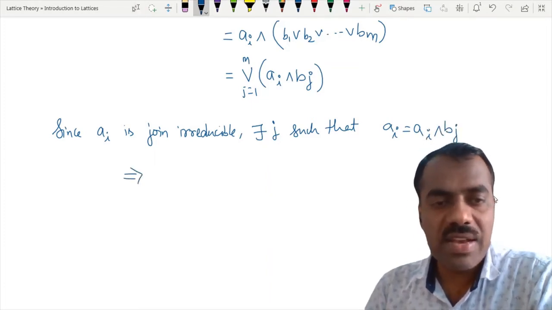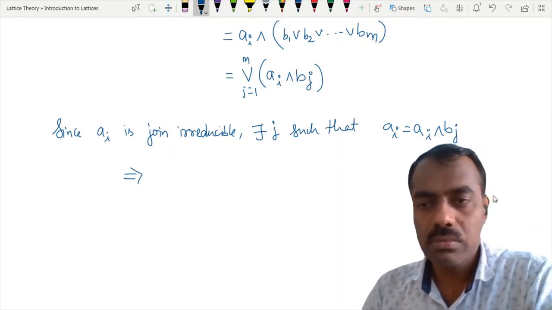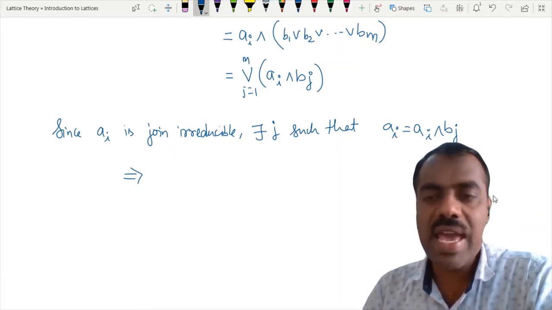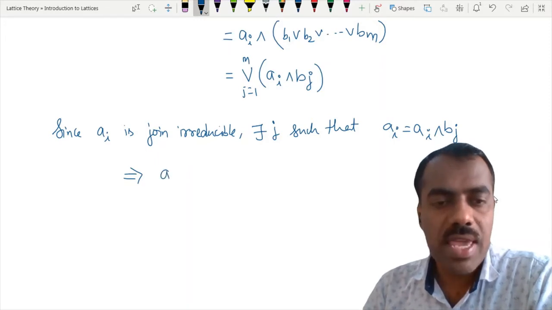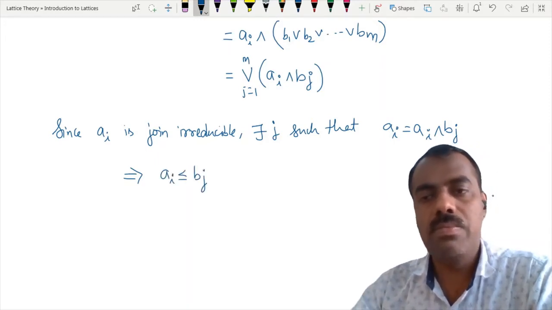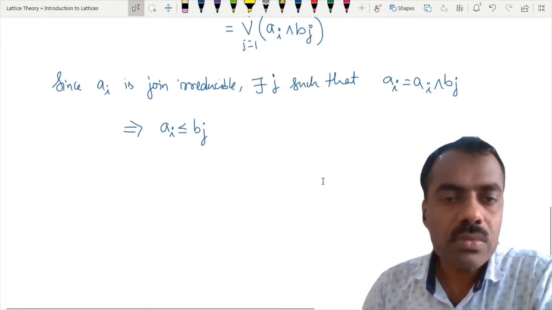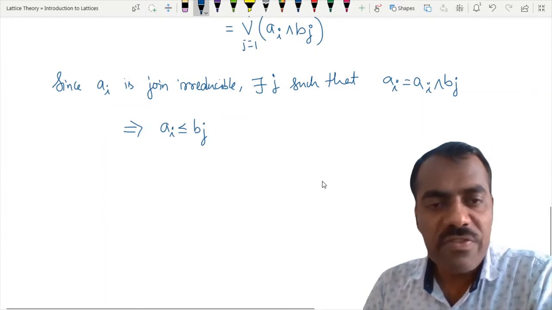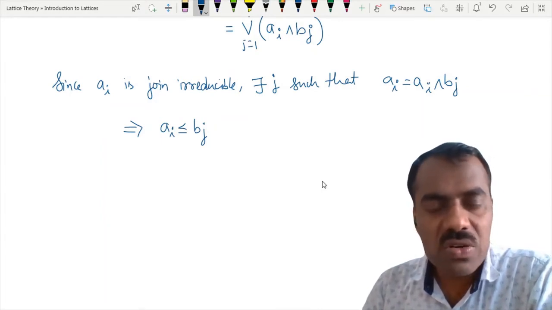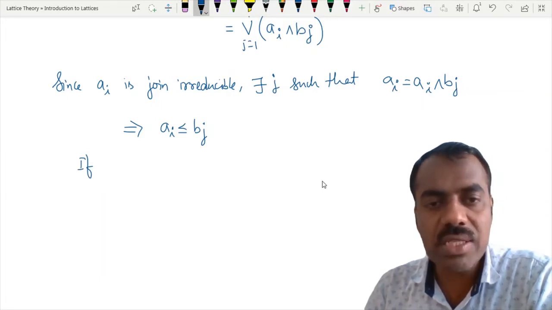But what is the meaning of saying that Ai is equal to Ai meet Bj? Meet of these two is equal to Ai means Ai is smaller, Ai is less than or equal to Bj. Right. Now, we are going to show that actually Ai is equal to Bj.